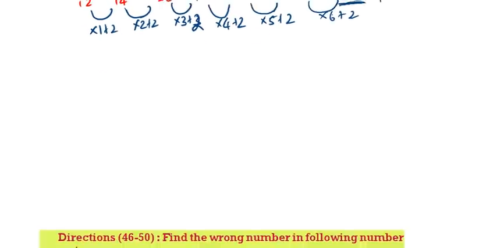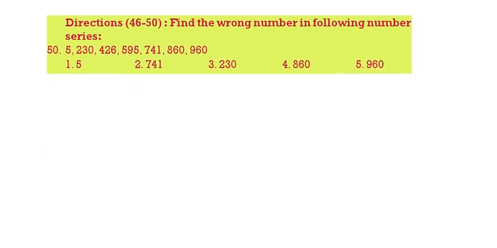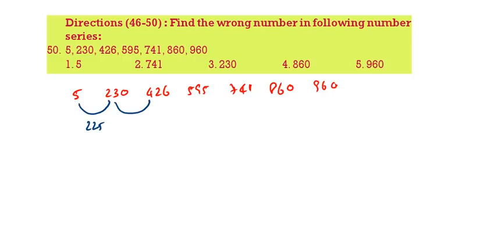50th question. 5, 230, 426, 595, 741, 860, 960. Now here what will come in the place of the question? See, 5, 225 gap, 230, if you take the gap it is 196.